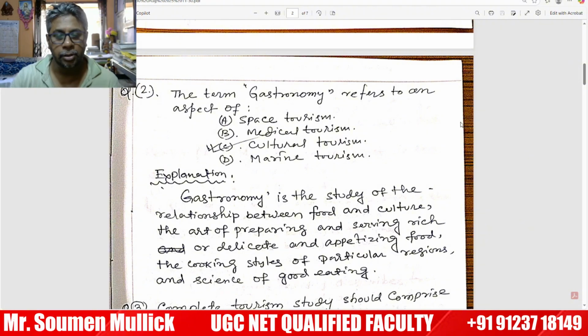It is related with food tourism or cuisine tourism and culture. India is a dynamic country. Different people, different cultures, and different places have different types of food culture in a particular region.